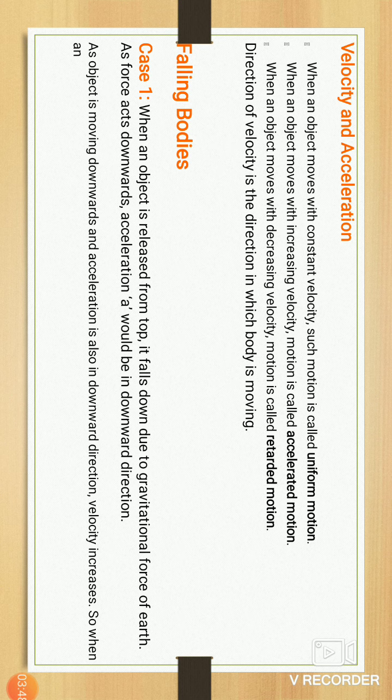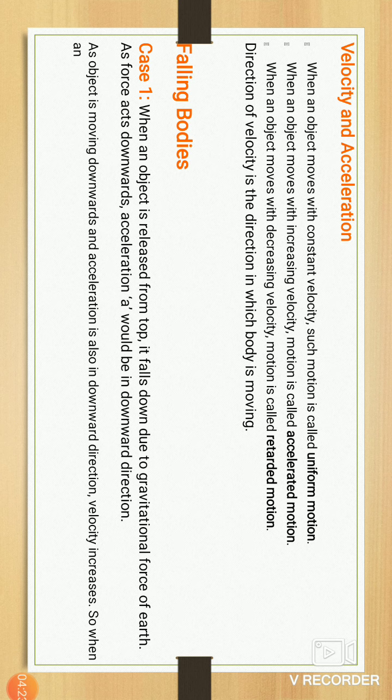Falling bodies. Here are two cases, okay. First, it is a very common factor. Most of the time it happens with us: when you reach the terrace, you can gossip with your friend, with the mobile in your hand, and it is released from your hand, okay.